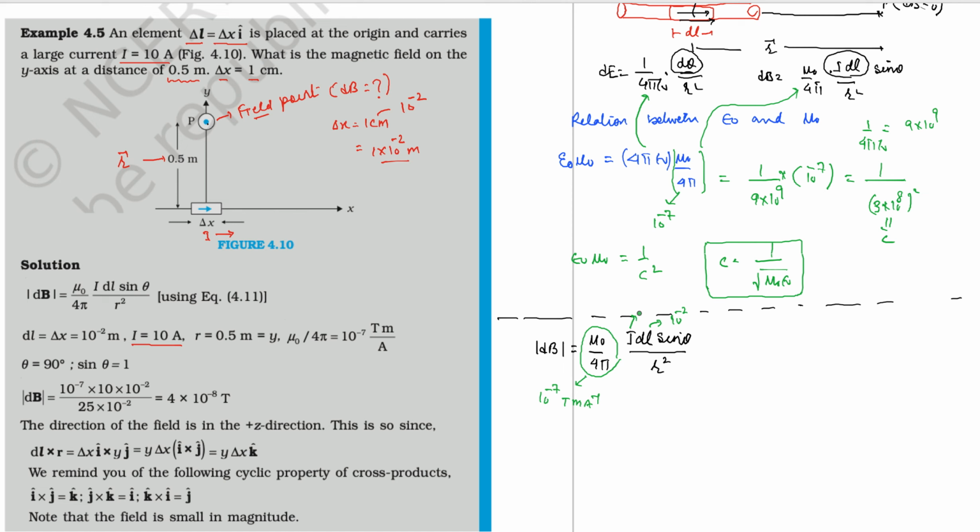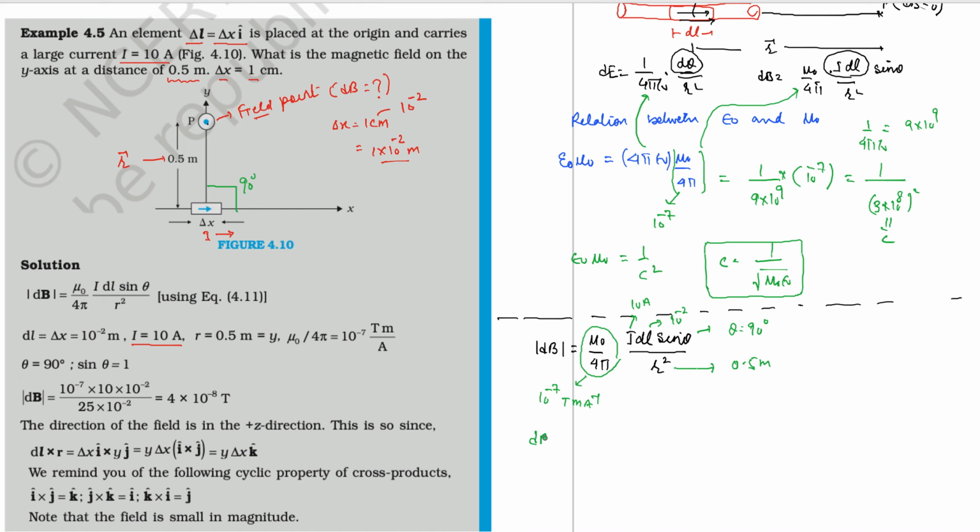Current is also known to you, that is 10 ampere, no problem at all. Theta is also known to you, because see here, the direction of the current element and the field point are at an angle of 90 degrees, right? So theta is here 90 degrees, everything is known to you. Here r is also known to you, the distance is equal to 0.5 meter. This is in SI units. So there is nothing difficult that you have to do over here except calculation.